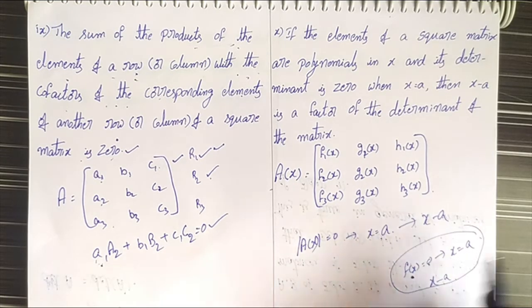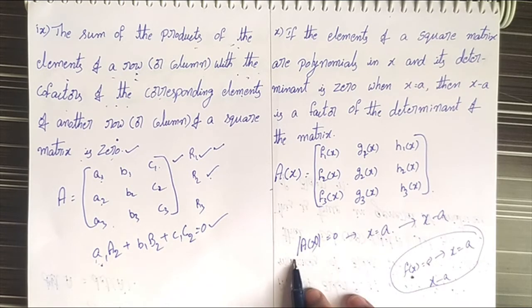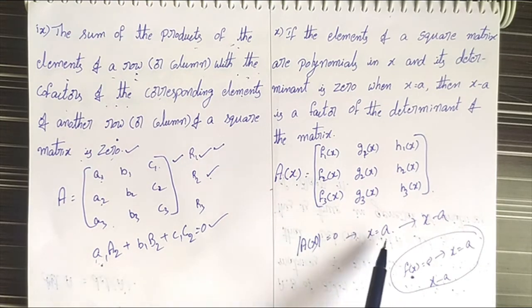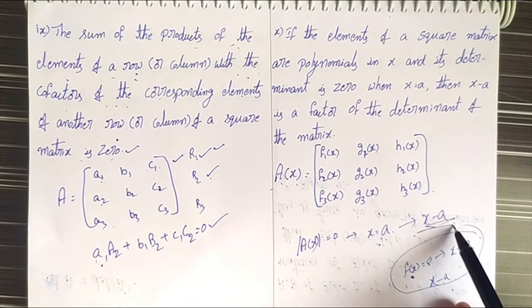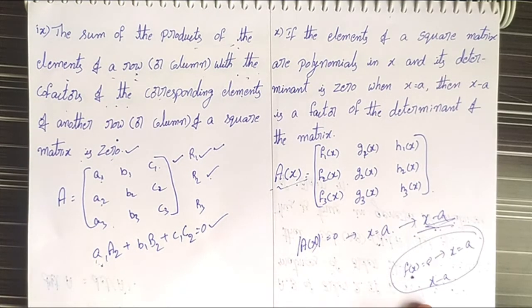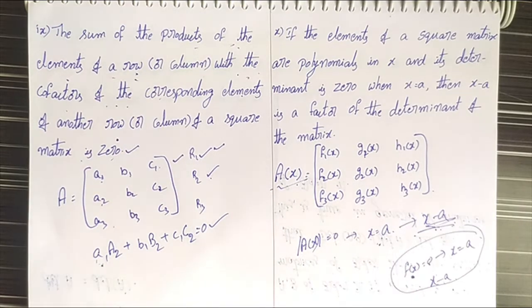In matrices, the determinant of the polynomial matrix A of x equals 0 when x equals a, then x minus a is a factor of the determinant of the matrix A of x. This is the 10th property.